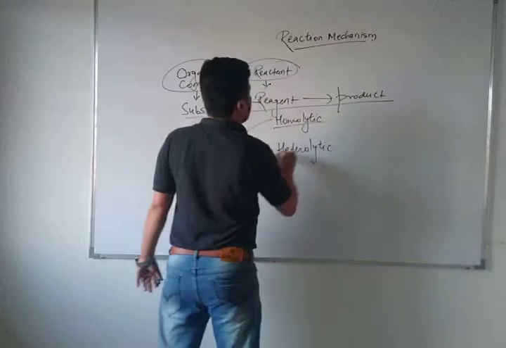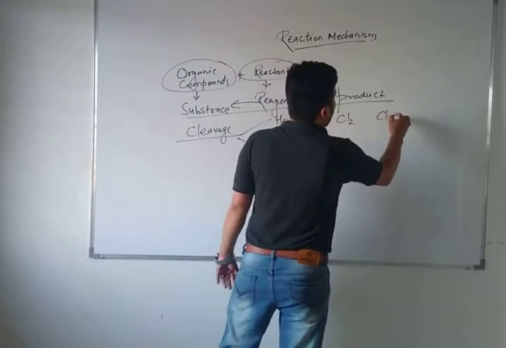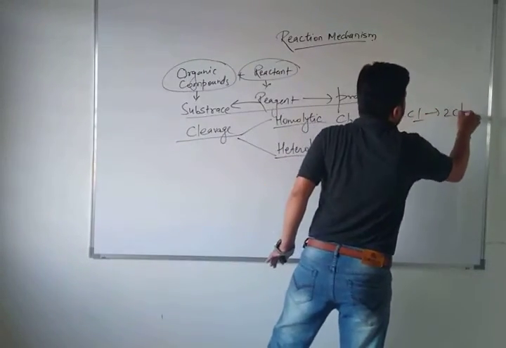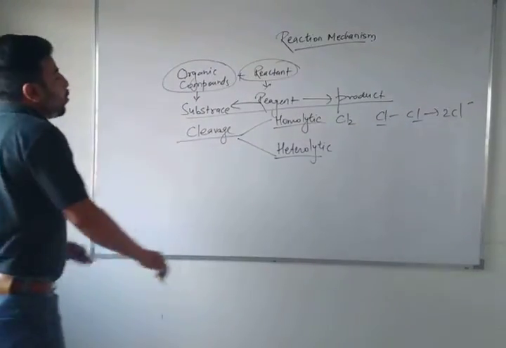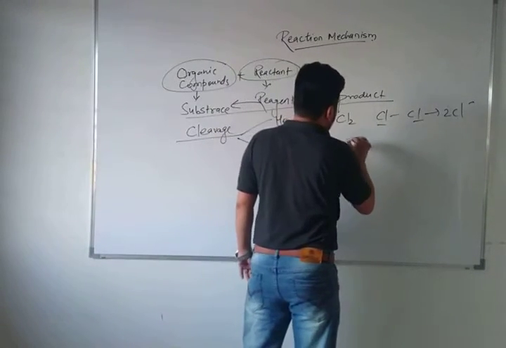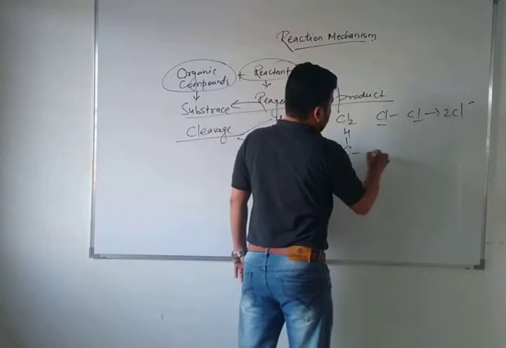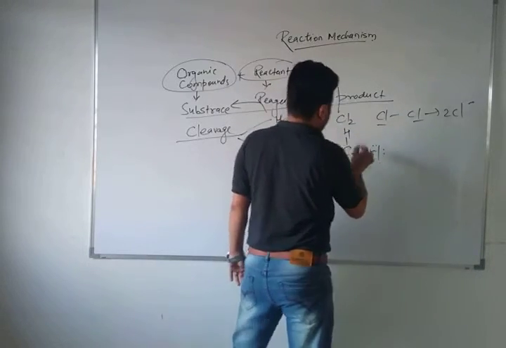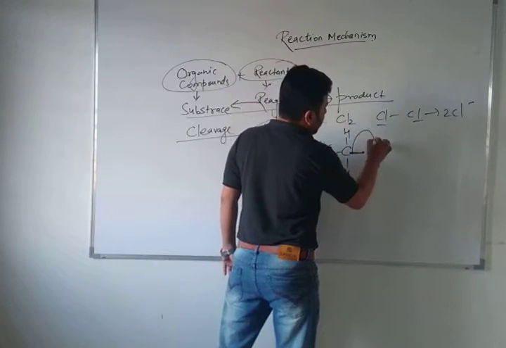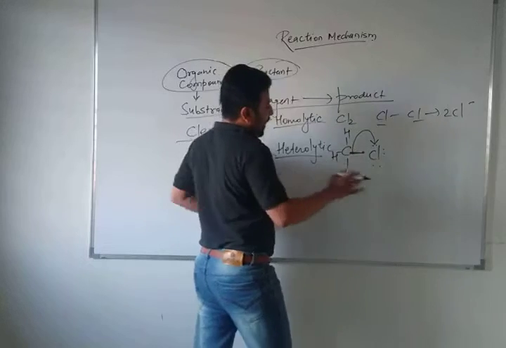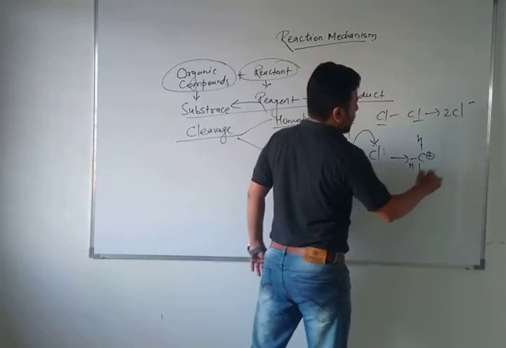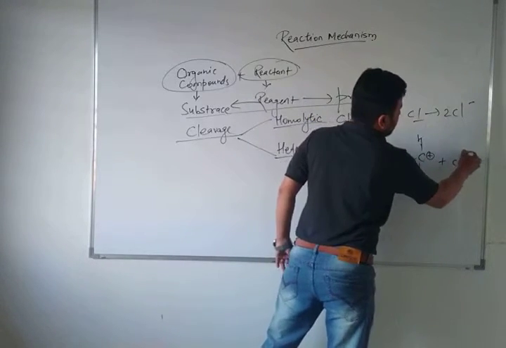Homo means same atom. When there are two same atoms, suppose Cl2 chlorine, with the same electronegative value, and this breaks down into two chlorine atoms, that will be known as homolytic. And in heterolytic cleavage, suppose here methyl chloride is there, CH3Cl. In methyl chloride, chlorine is a highly electronegative element in comparison to the methyl group. So this bond, which is formed by two electrons, will be shifted towards the chlorine. This bond will break down in the form of CH3 plus. Here there is a lack of electron on the carbon atom, and chlorine will gain this bond and be charged as a negative ion.